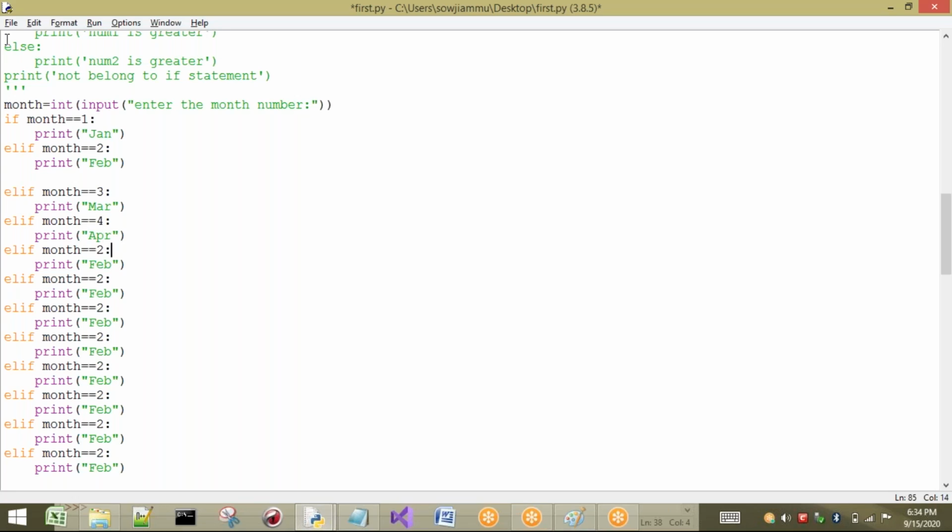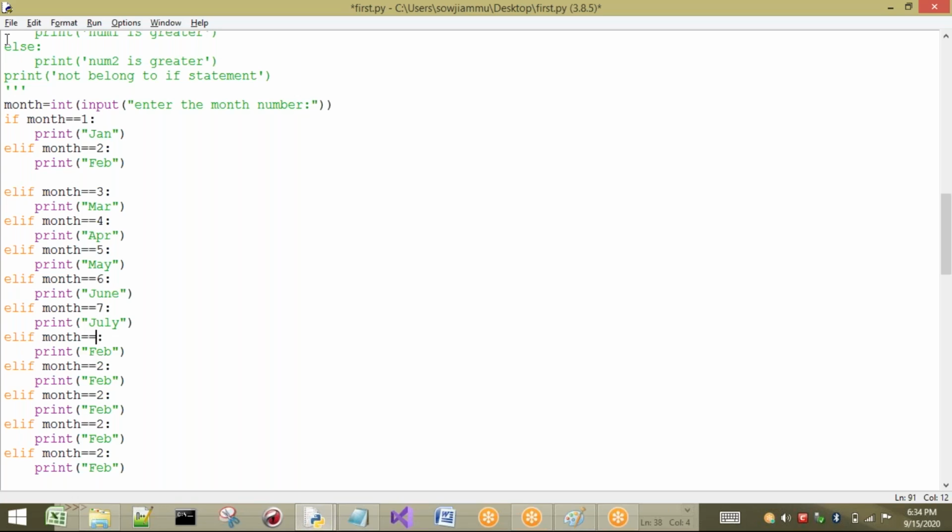Okay, next month is 5, for example. Then what can I print? May. Month equal to 6. So here you have to observe what is going to happen if I am going to use elif. If I am going to use elif, then we can have what?